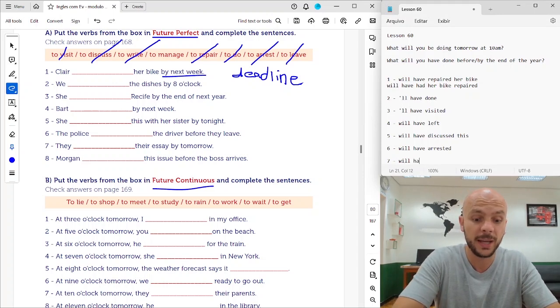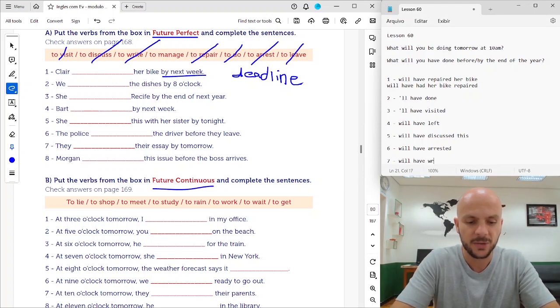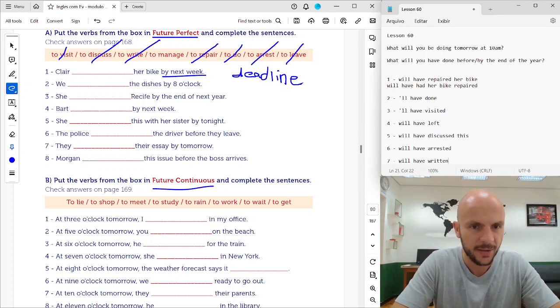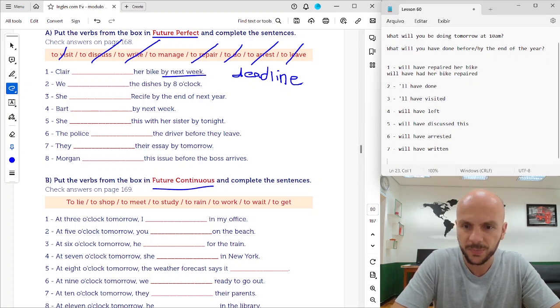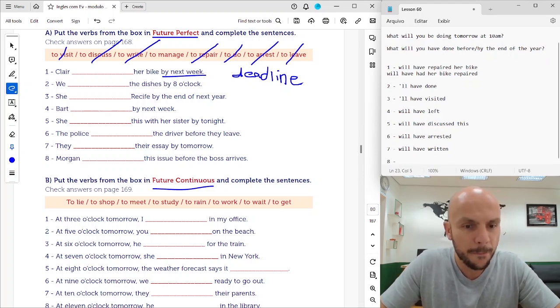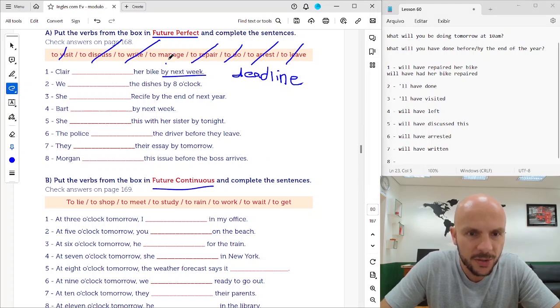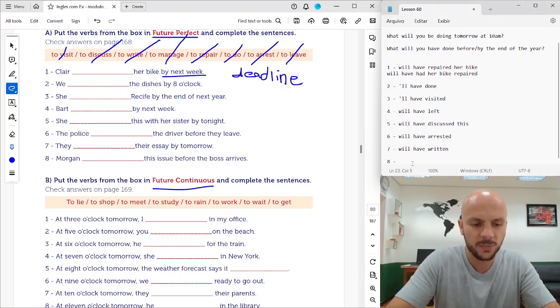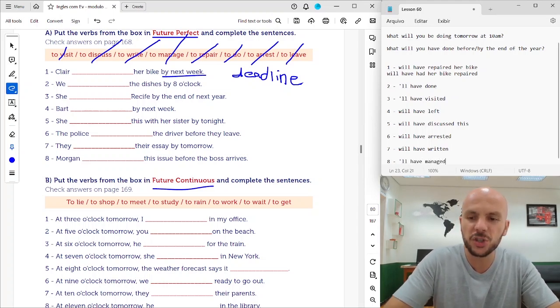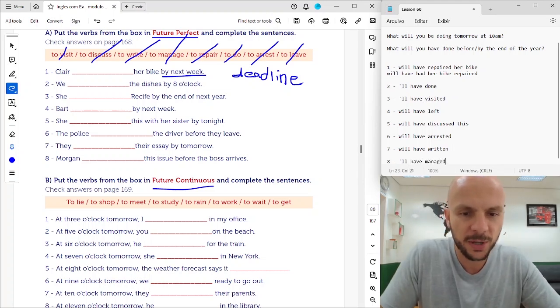They will have written. Okay? Their essay by tomorrow. And 8. Morgan, this issue before the boss arrives. Manage. So Morgan will have managed this issue before the boss arrives.